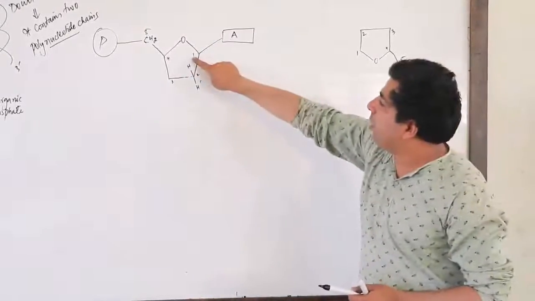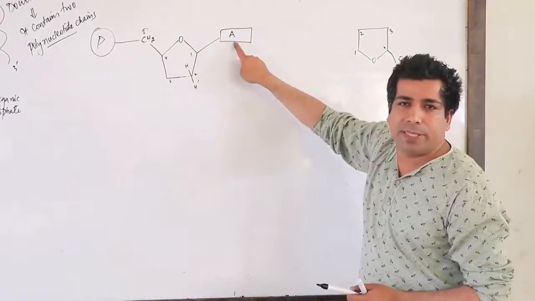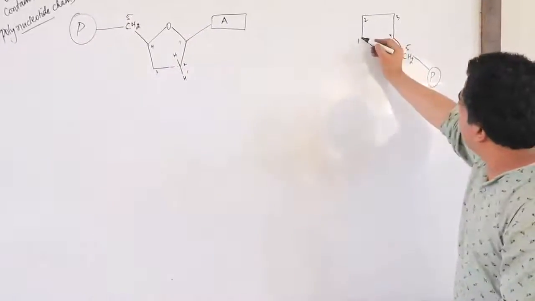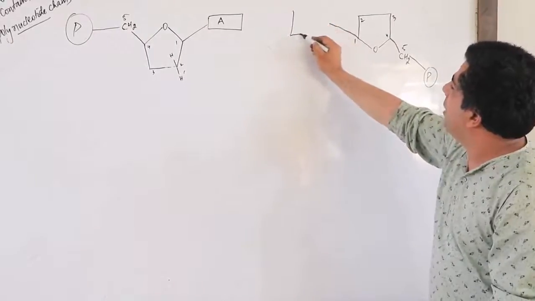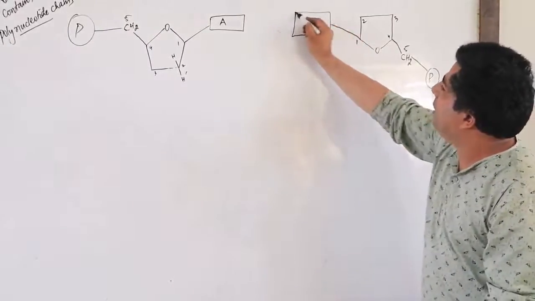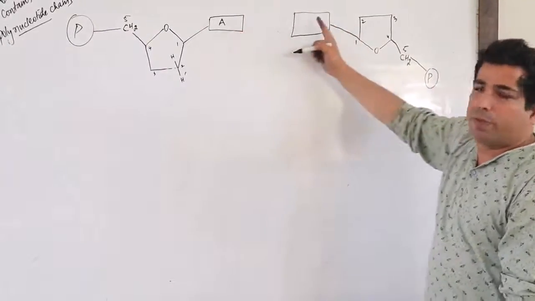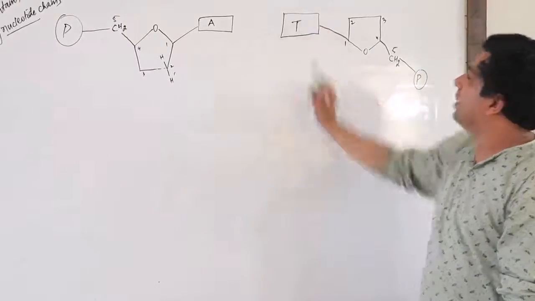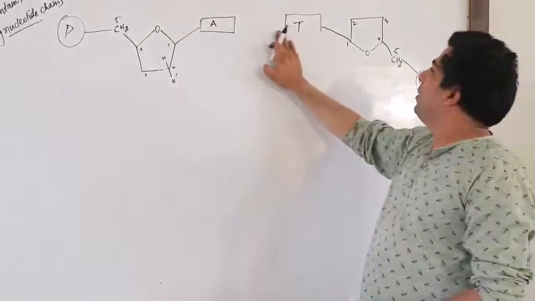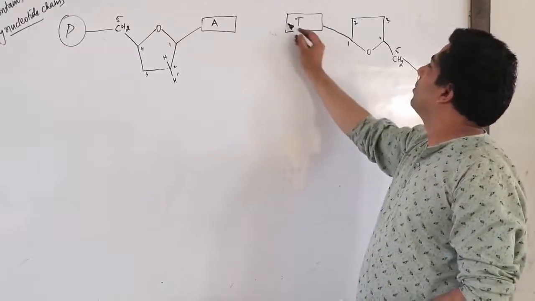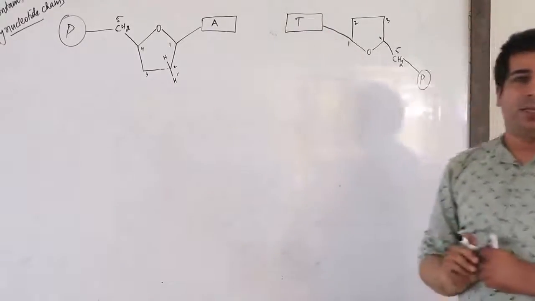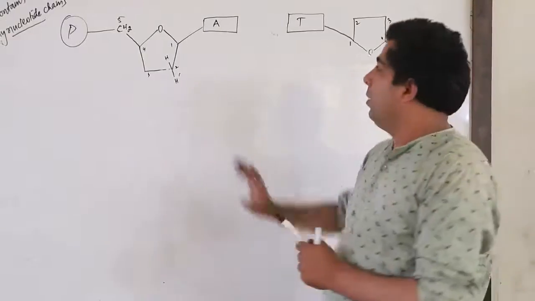First carbon will always be linked with the nitrogenous base. So here also the first carbon is here. It should be linked to the nitrogenous base. And here your nitrogenous base will be exactly opposite of adenine, that will be thymine. Correct? So your nitrogenous base is thymine here. So my dear friends, look here.